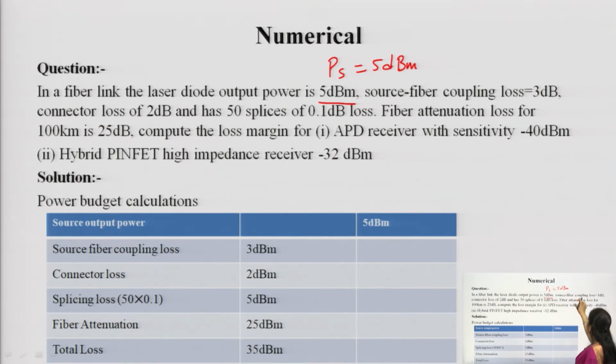Source fiber coupling loss: now a fiber is coupled to the source, and when the coupling process occurs, there is some loss. What is this loss? It is 3 dB.